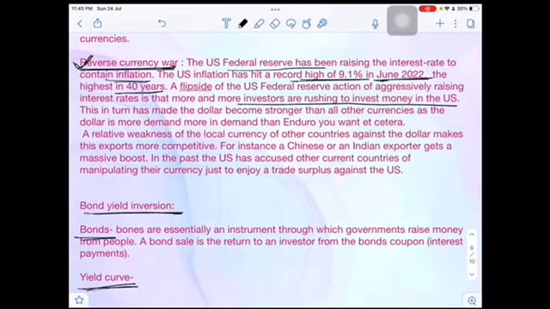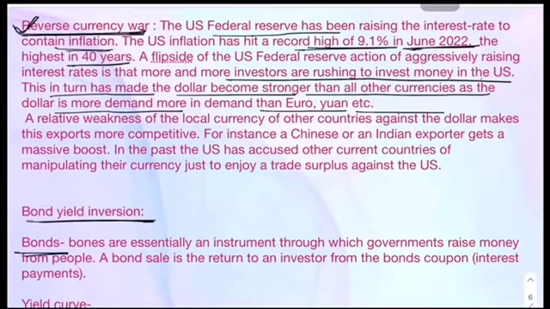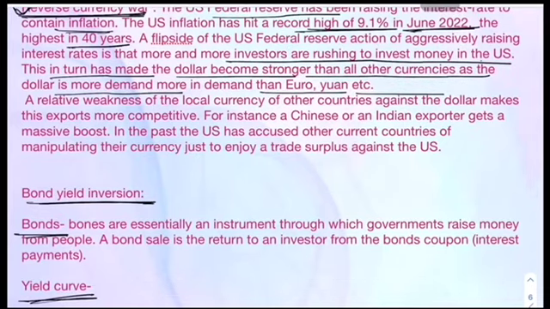Suppose the interest rate in India is 6% and the interest rate in the USA is 9%. I will take my money and go to the US to invest, because I will get 3% extra there. So many investors from around the world rush to the US because they get better interest rates, and that's why the US dollar becomes stronger than many other currencies. So this is how the US becomes stronger.